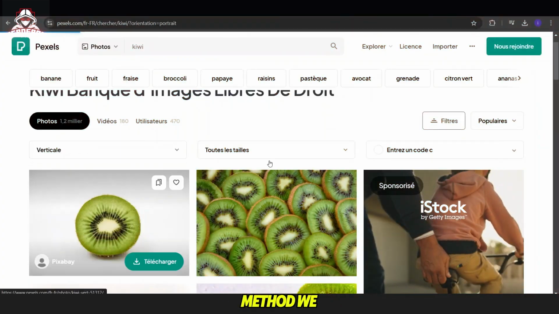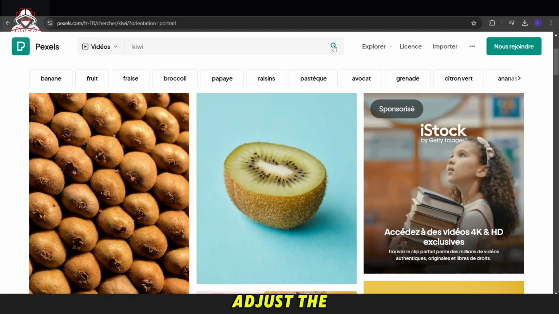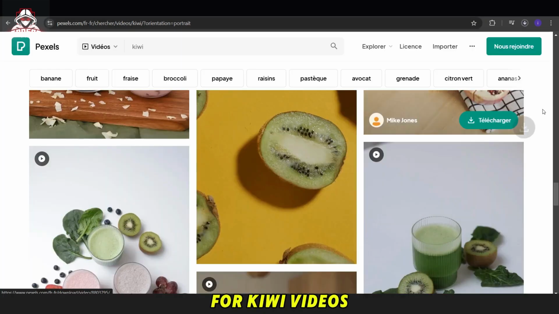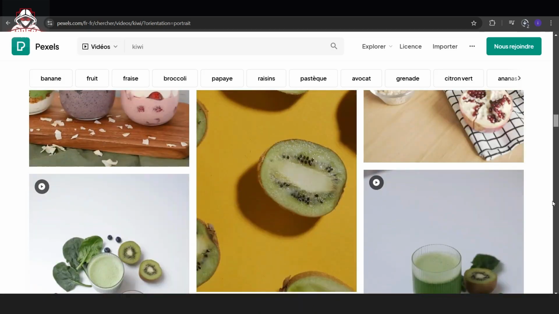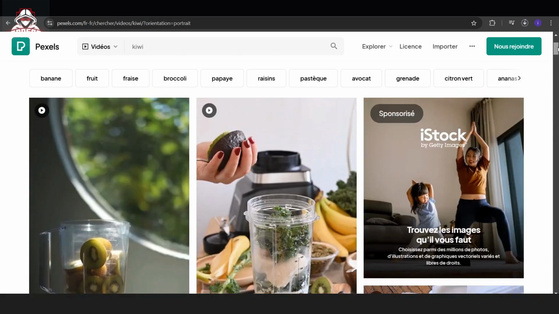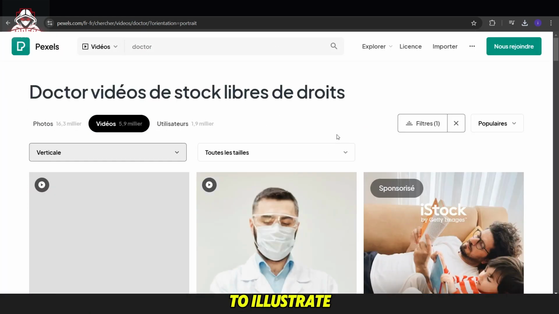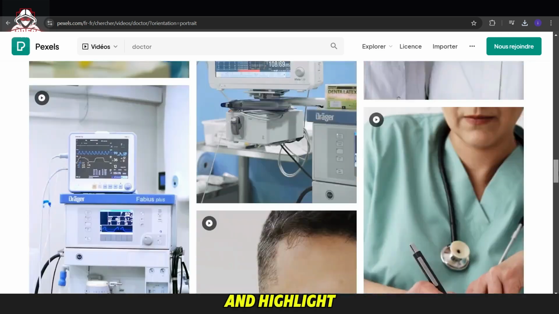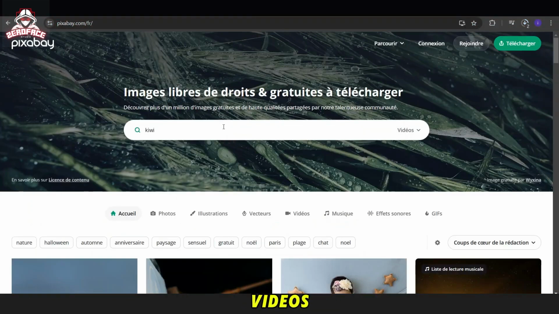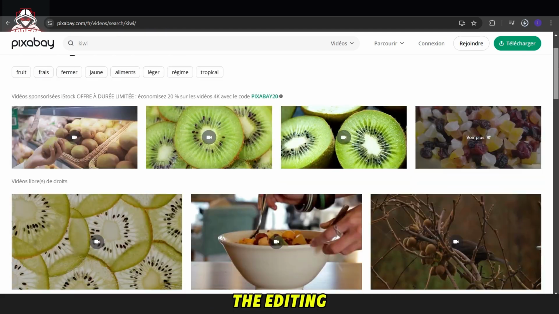For the third method, we go to the Pexels website and search for the video we need. We can also adjust the aspect ratio to fit our format. For example, let's search for Kiwi videos. We select a few of them and download them. Don't forget to download some clips to illustrate the doctor part of the script and highlight the benefits. We can also use Pixabay, not only for videos, but also to find a background song. We select one and download it to use in the editing phase.